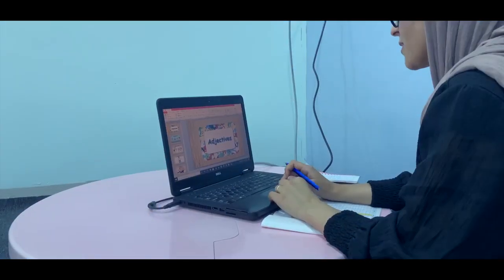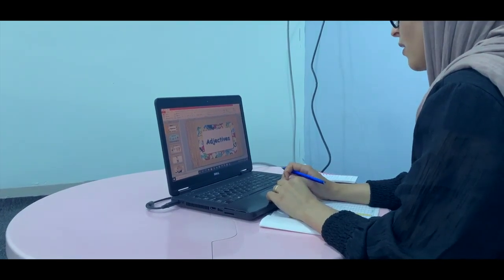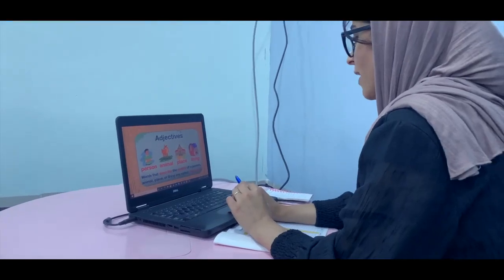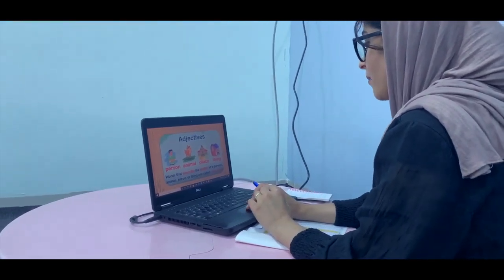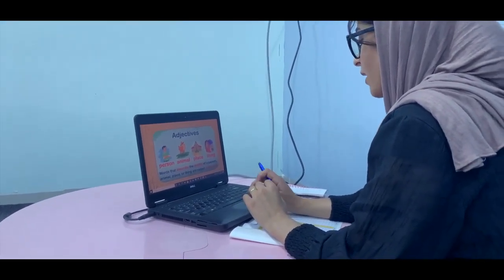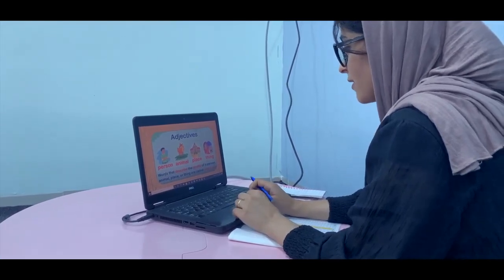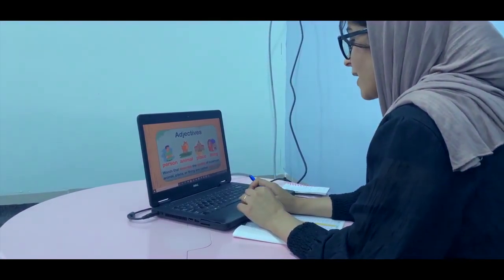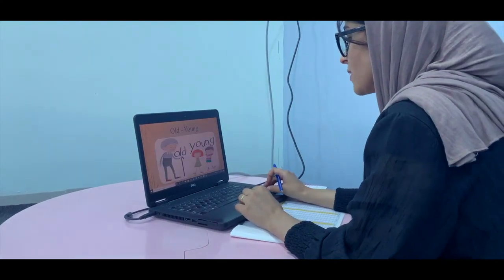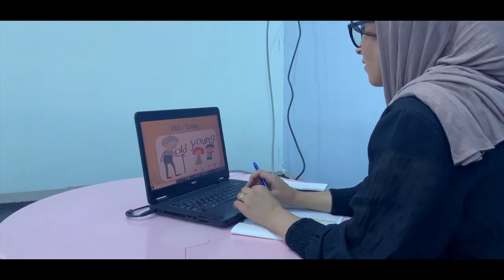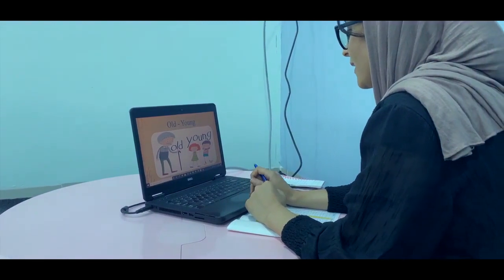We studied some adjectives for describing a person, and here are them. We will review them again. Words that are describing a person or animal, a place or a thing. We just talked about the first part. How can we describe a person? We are using these words to describe a person. The first one, old and young. These are two adjectives. We can use them to describe a person.